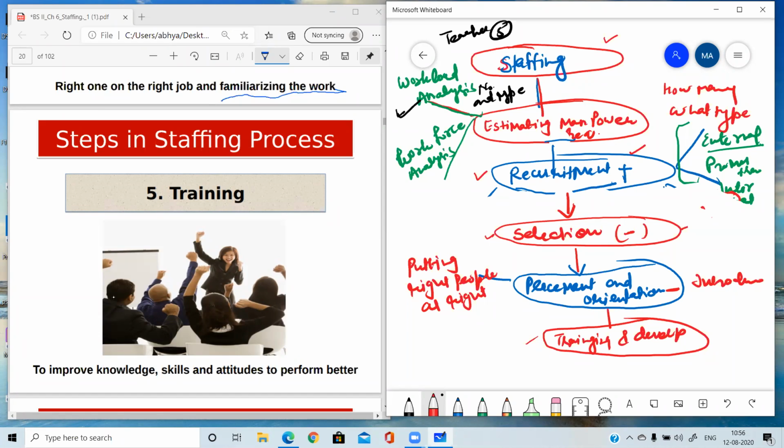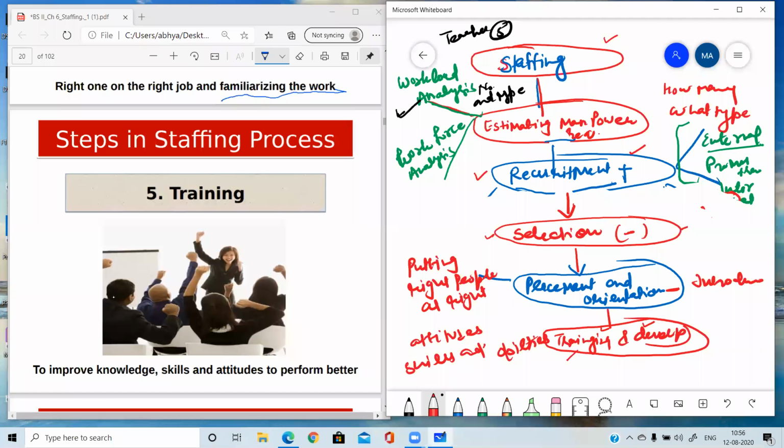Okay, one marker question: training is a process by which attitudes, skills, and abilities of the employees are increased. Sometimes these abilities are possessed by the employees, but some polishing is required so that they can perform in a better way. So for performing all the skills in a better way, training is required. When we use these two terms, they have somewhat different meanings. Whenever we are giving this training to the employees, workers, then it is known as training.